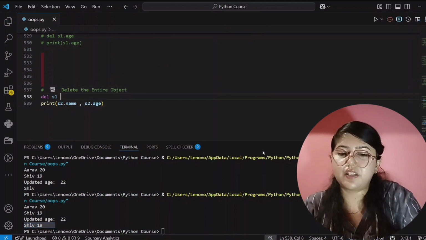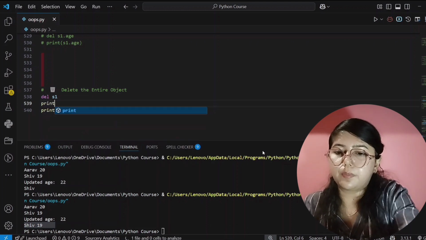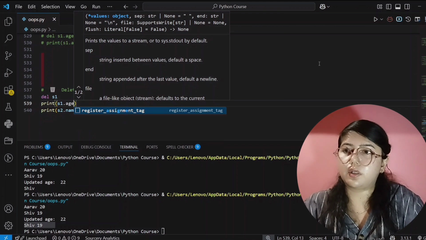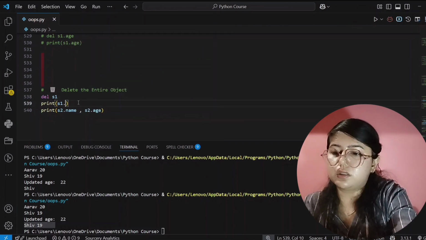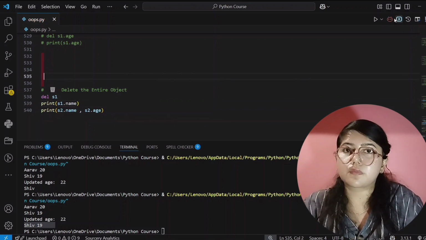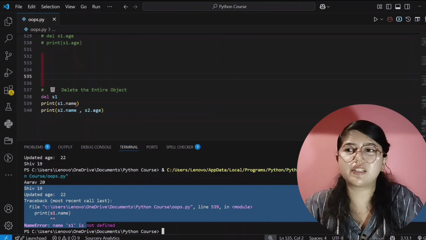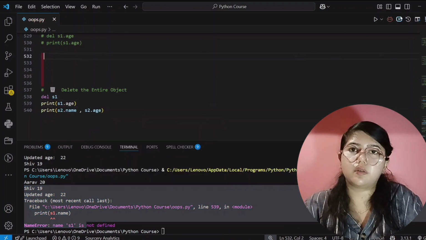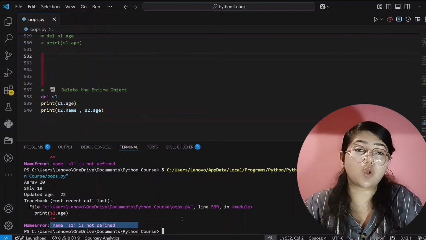And in the next line if I write here s1 age, it will show error. s1 dot age, or age I have deleted, so I will write here name. It will show error. See here, it's showing error. And for the age also obviously it will show error because we have deleted the complete s1. See here, it's showing error and that is name s1 is not defined.